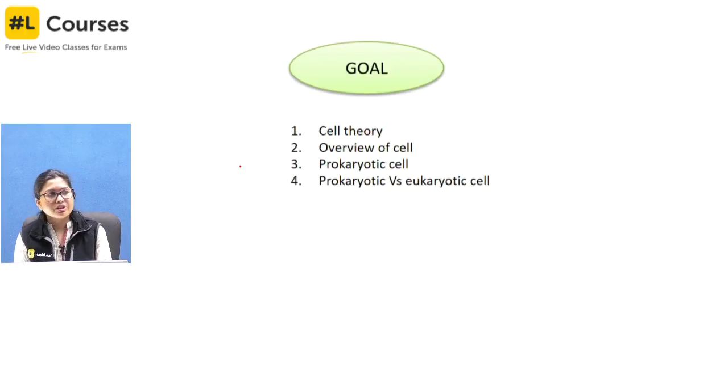Now today we are going to discuss the cell theory, then next will be the overview of the cell, then we have the prokaryotic cell, and then prokaryotic versus eukaryotic. In this, at some points we will be talking about some technical terms, but more or less this class is going to be a general discussion about the cell, prokaryotic cell and eukaryotic cell. In coming classes we have the different sections on cell organelles.